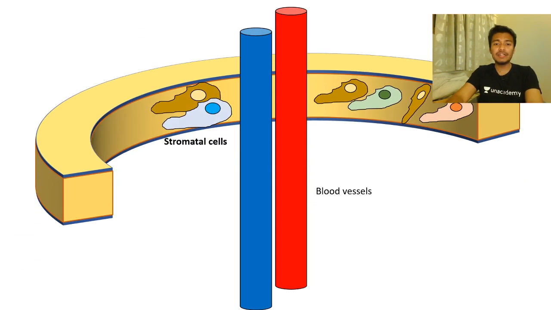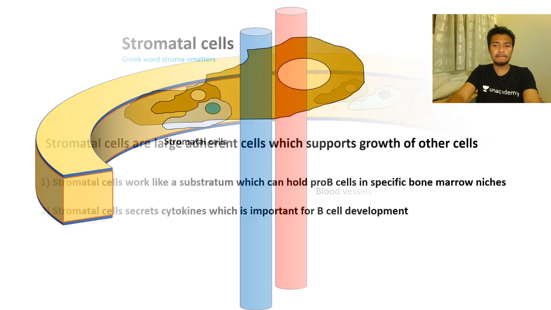Okay, so now we are inside the bone marrow. As I have already discussed, there are so many osteoblasts and bone marrow stromal cells, which are supportive cells present in the endosteal niche, and there is another niche which is near the blood vessel, the vascular niche. Anyway, the moral of the story is these stromal cells actually help in the maturation, or they give the support for a very mature B cell to develop. So for the next 20 minutes we are going to focus on how these stromal cells can really help these immature B cells to develop, right?